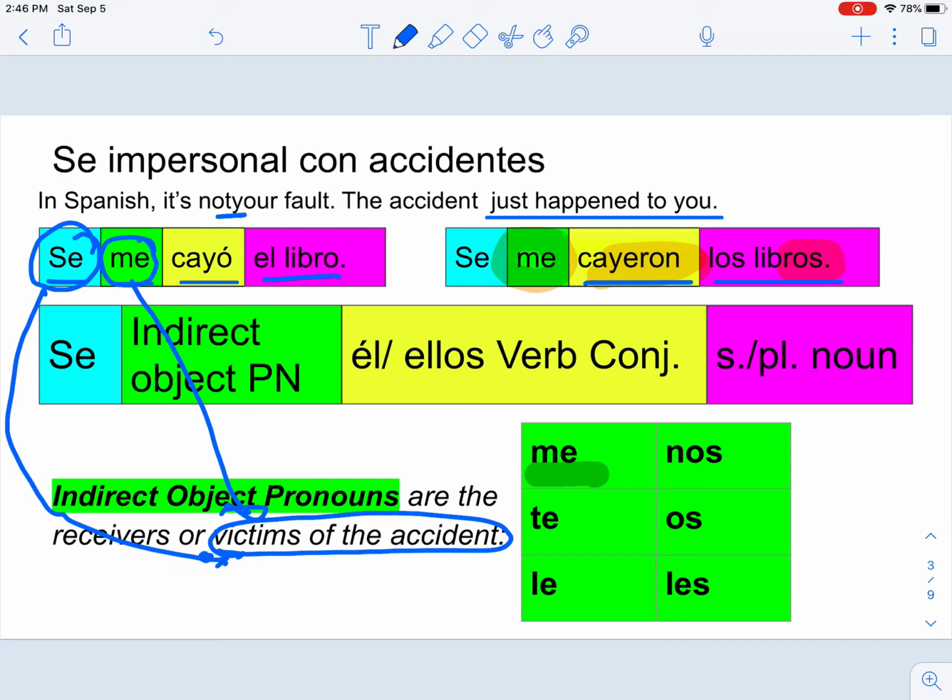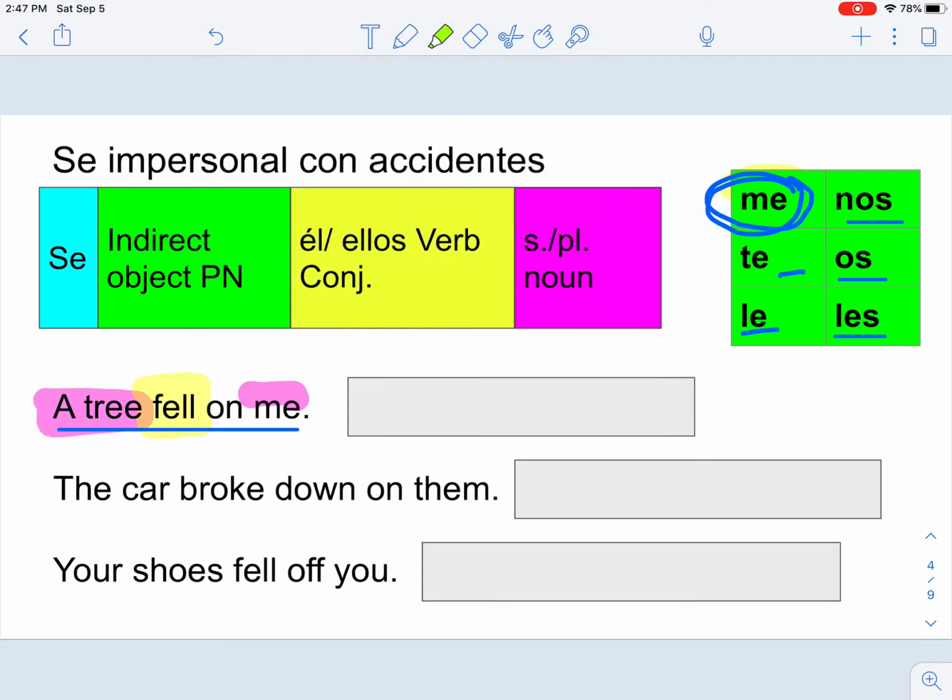And then who did it fall on? That's the indirect object. So on me, so we know that when we're talking about me there, then we're going to use me. It fell on me, it fell on you, it fell on him or her, it fell on us, it fell on you guys, vosotros in Spain, and it fell on them, les, right? But we're going to say it fell on me, so we're going to use me. So if I make that green, sorry.